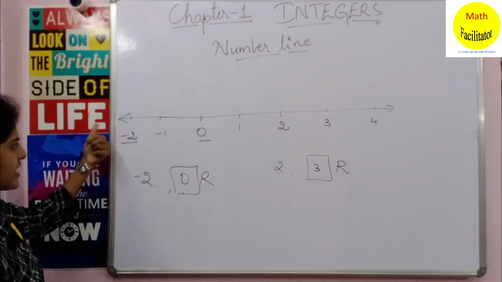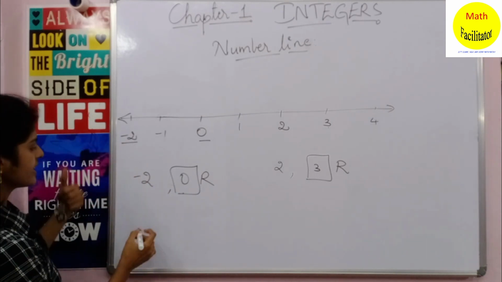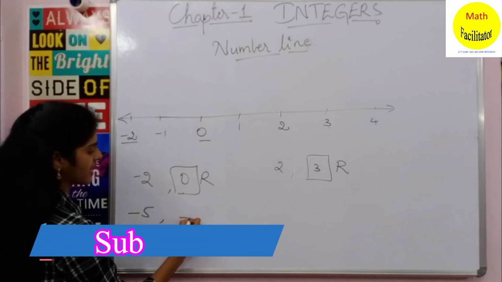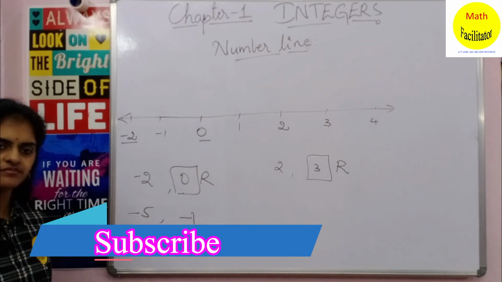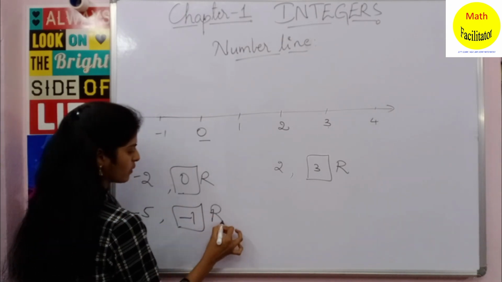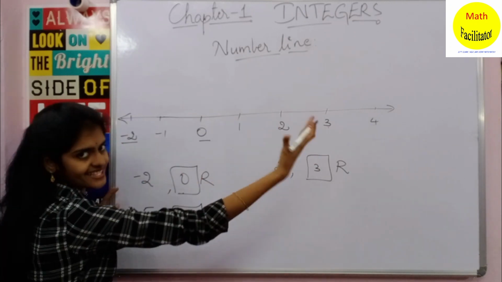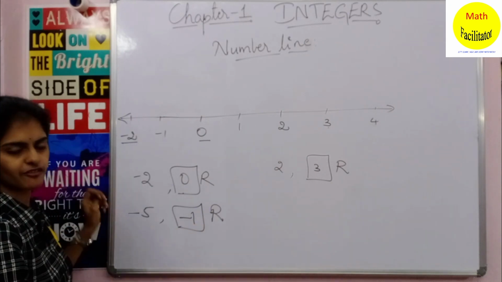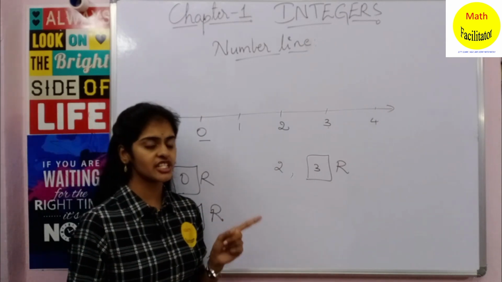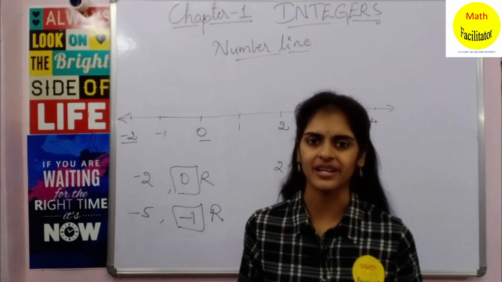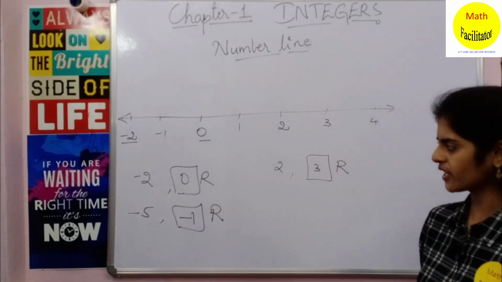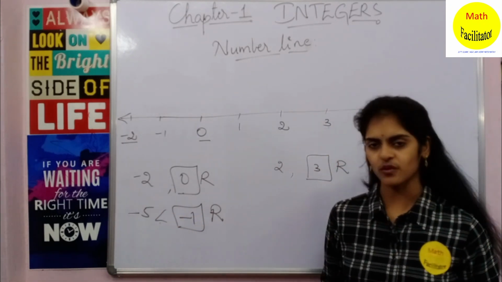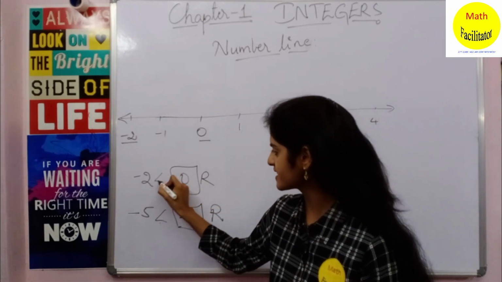Similarly, if I extend this number line, I'll get minus 5 somewhere here, and I want to compare it with minus 1. Which is greater? Obviously minus 1 is greater. Why? Because minus 1 is to the right side of minus 5. So always, a number which is to the right side of the other number on the number line is greater. With this I hope you have understood that minus 5 is less than minus 1, and minus 2 is less than 0.